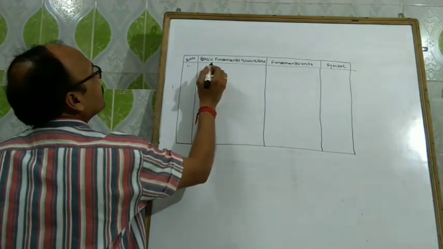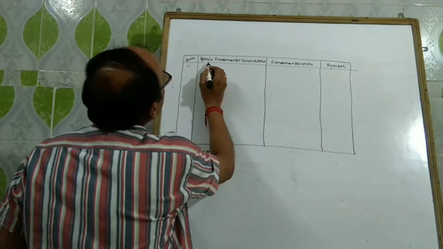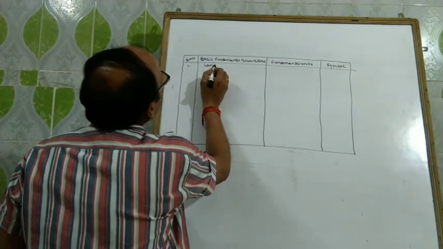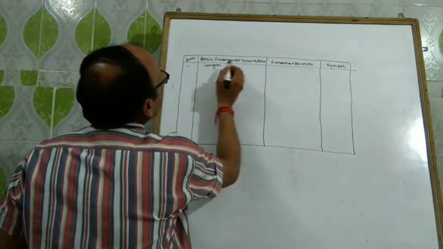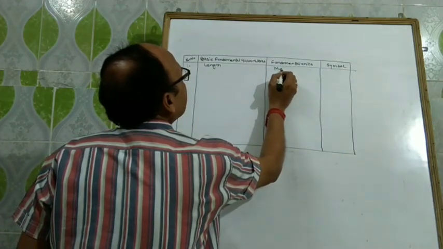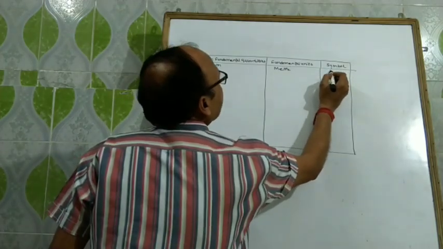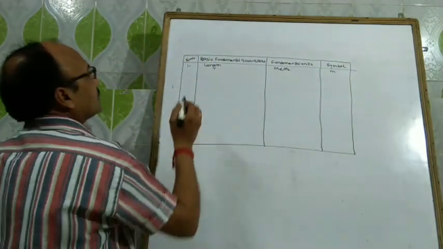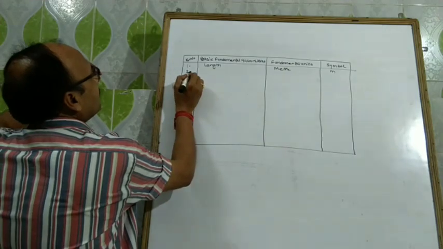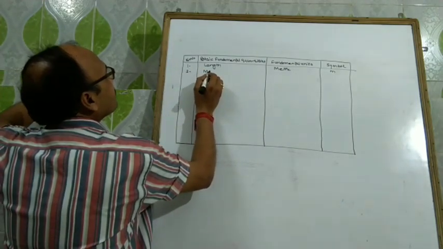First, as you know, length, its fundamental unit is meter. Its symbol is small m. Second fundamental quantity is mass.